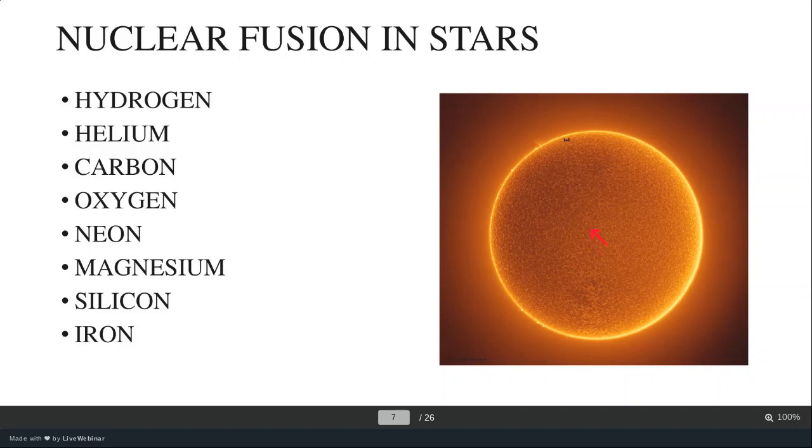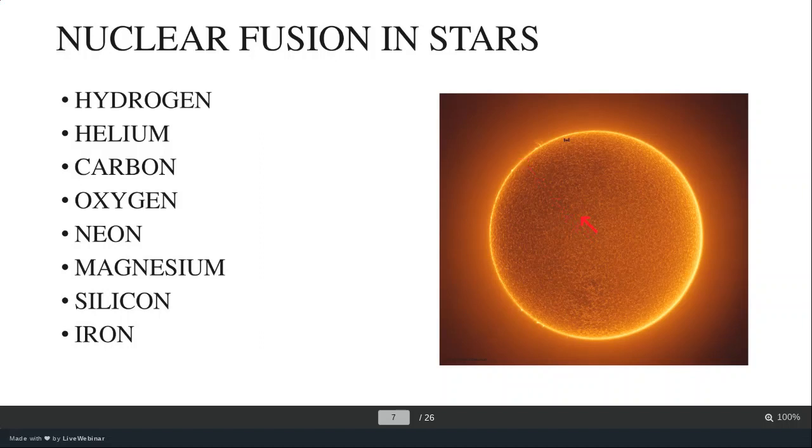The nuclear fusion is acting in the center, so the energy released is in the outward direction. So one force, released due to the energy, is acting in the outward direction, and at the same time, the sun has a mass. So basically, it has its own gravity. This gravity is an attractive force, and it is trying to bring the surface to the center.